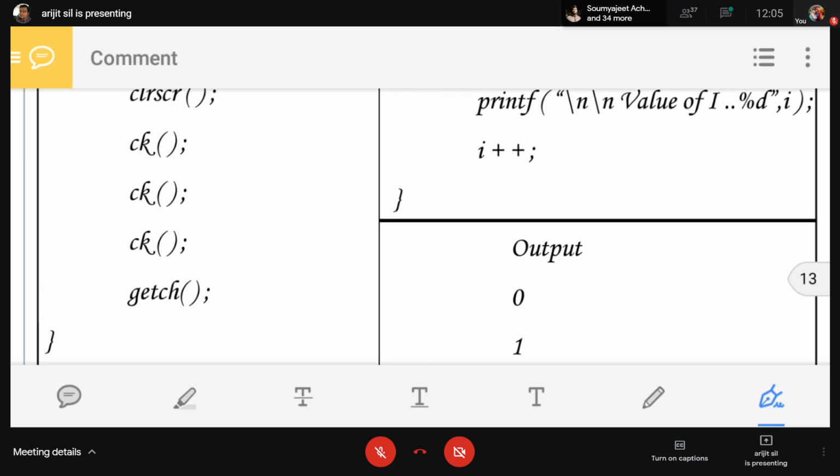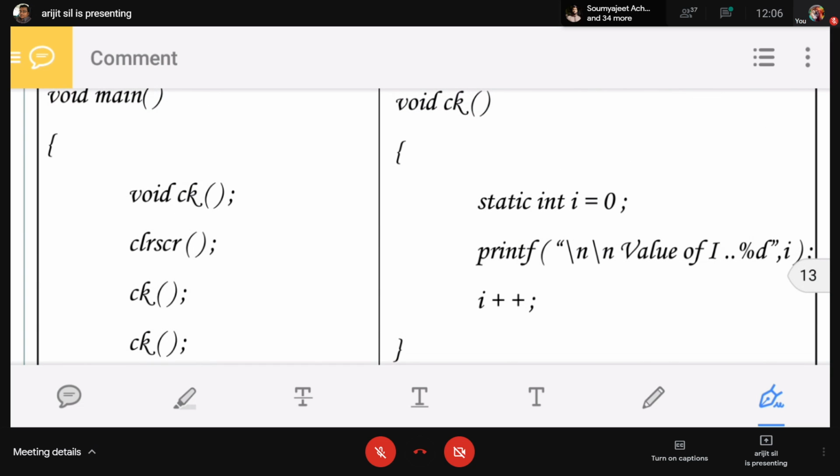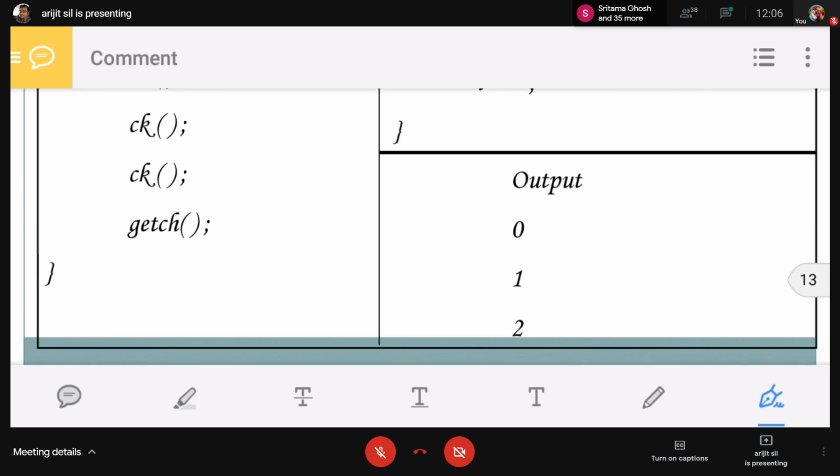And again second time when we call the CK function, default initialized I equals to 0. Okay, now the memory says I equals to 1, so printf value will be 1, and then I is also increased by 1. Now the value of I is 2. Again call the CK function, print 2. That is the difference between the register or auto and the static.